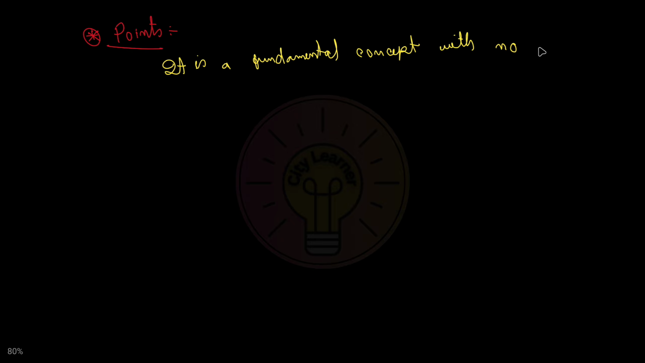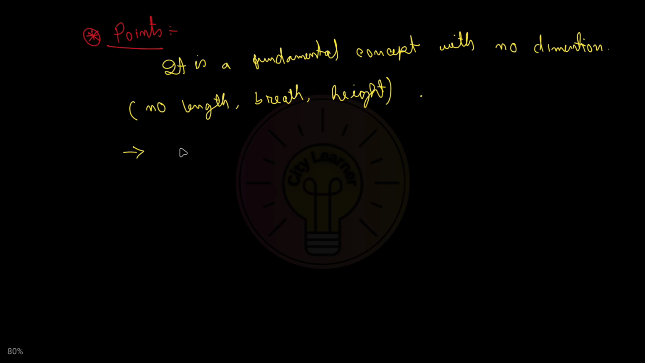Now we are going to discuss points. So what is a point? A point is a fundamental concept with no dimension. That means it doesn't have any dimension: no length, no breadth, no height. It is denoted by a dot, a simple dot or point.